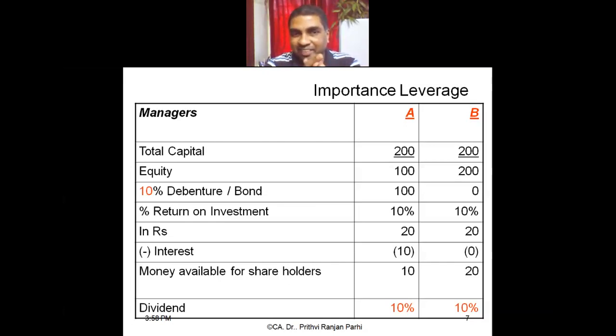Understood? So this is the concept we need to know. If my earning is equal to my cost of debt, there is no point in introducing debt in the capital structure. But if my earning is more than my cost of debt, it is always advisable to introduce debt in the capital structure. But if my earning is less than the cost of debt, again I should not bring debt into my capital structure. Have you understood this concept? Okay, this gives us the very basic idea of in which situation we should lever the firm, and in which situation we should not lever.